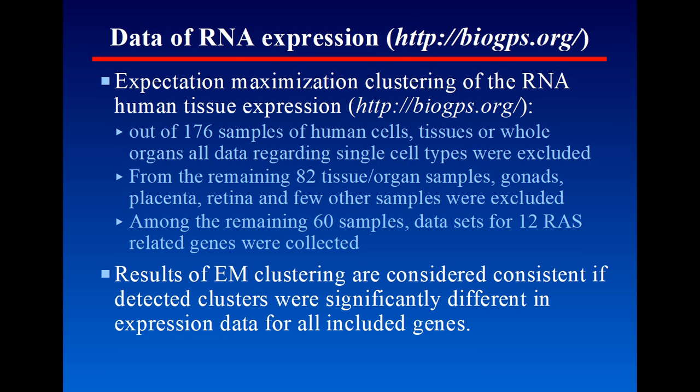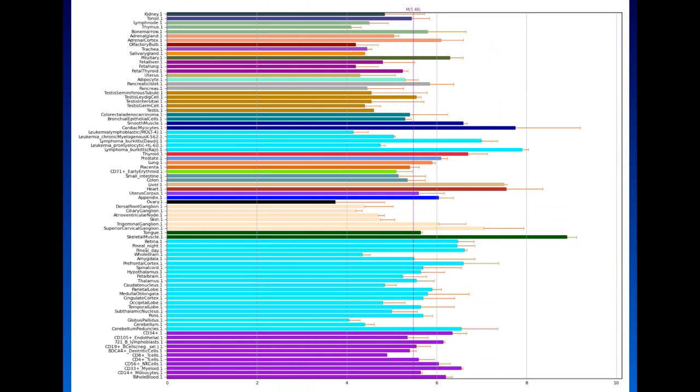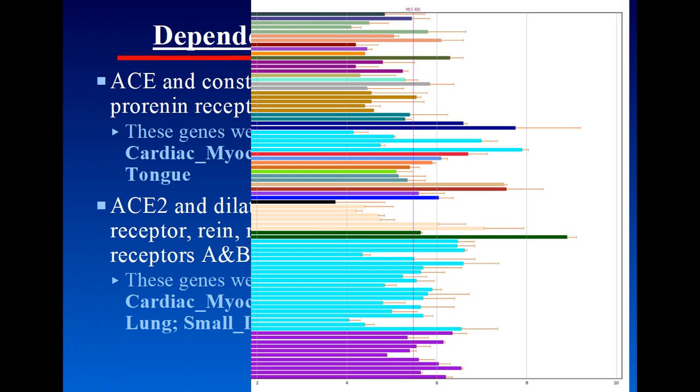I have used expectation maximization clustering of their data for 12 renin-angiotensin system-related genes, and also for 60 tissue samples of tissues important in circulation. Here is an example of the original data set. This is for the prorenin receptor, and you can see how this data looks in the database.